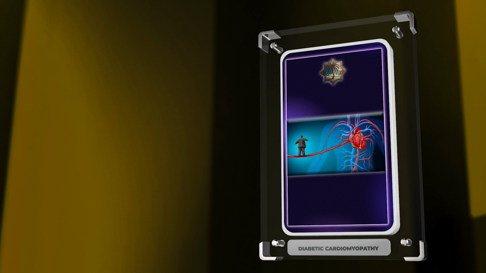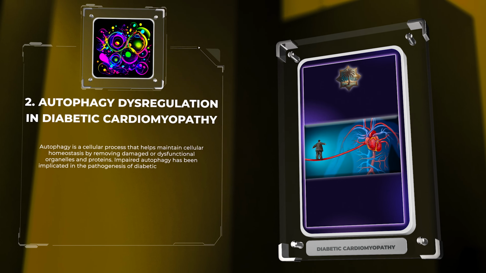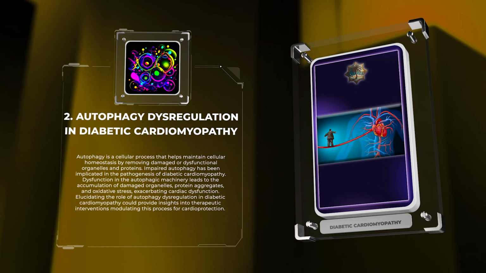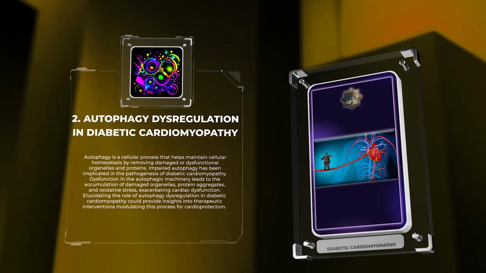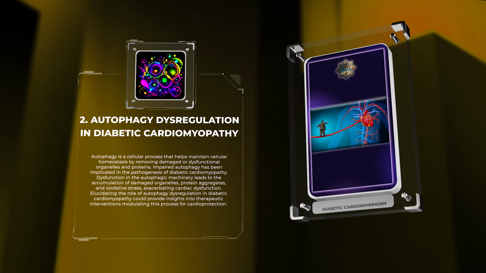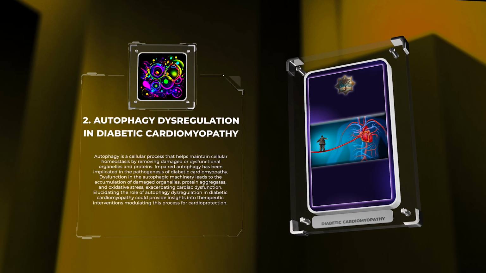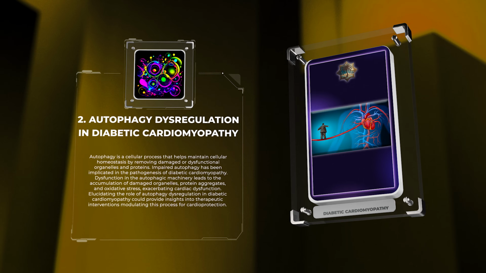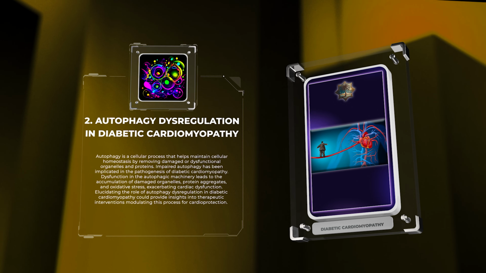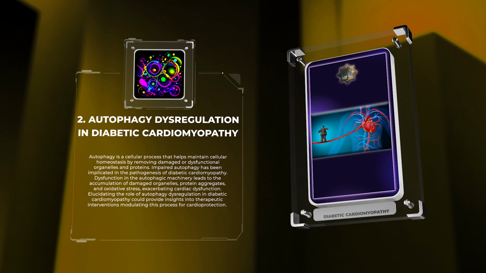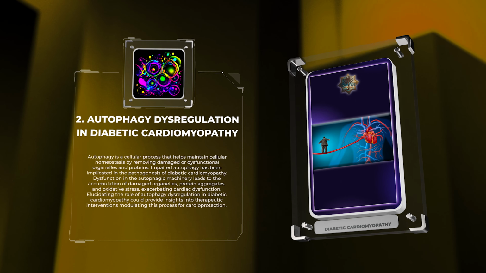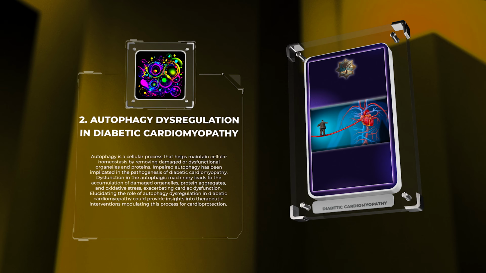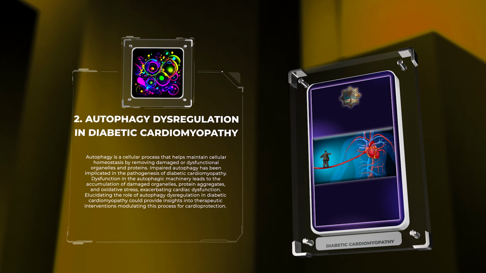Autophagy is a cellular process that helps maintain cellular homeostasis by removing damaged or dysfunctional organelles and proteins. Impaired autophagy has been implicated in the pathogenesis of diabetic cardiomyopathy. Dysfunction in the autophagic machinery leads to the accumulation of damaged organelles, protein aggregates, and oxidative stress, exacerbating cardiac dysfunction. Elucidating the role of autophagy dysregulation in diabetic cardiomyopathy could provide insights into therapeutic interventions modulating this process for cardioprotection.